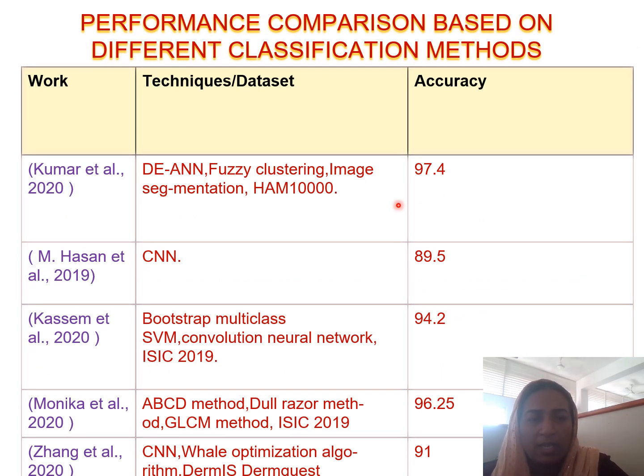In the coming slides, it has given the performance comparison. In different papers, the performances are compared based upon the different classification methods. In this slide, an accuracy of about 97.4% is obtained for DAN fuzzy clustering image segmentation and the HAM10000 dataset. This much accuracy is obtained for this paper, and the paper below shows less accurate results.